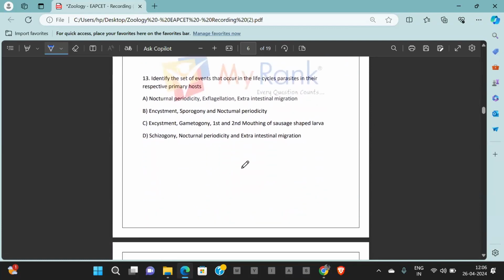Next, identify a set of events that occur in the life cycle of parasites in their primary host. When I say primary host, what do I mean? They are undergoing sexual reproduction there in these organisms. Nocturnal periodicity for Wuchereria bancrofti, exflagellation for Plasmodium in female Anopheles mosquito, extraintestinal migration for Ascaris. These are all the correct life cycles that are happening in the body of the primary host. So option A is the correct answer.